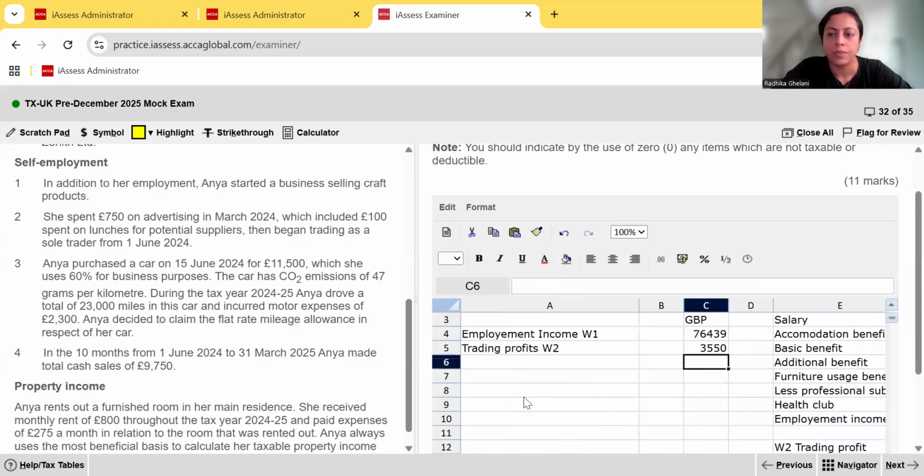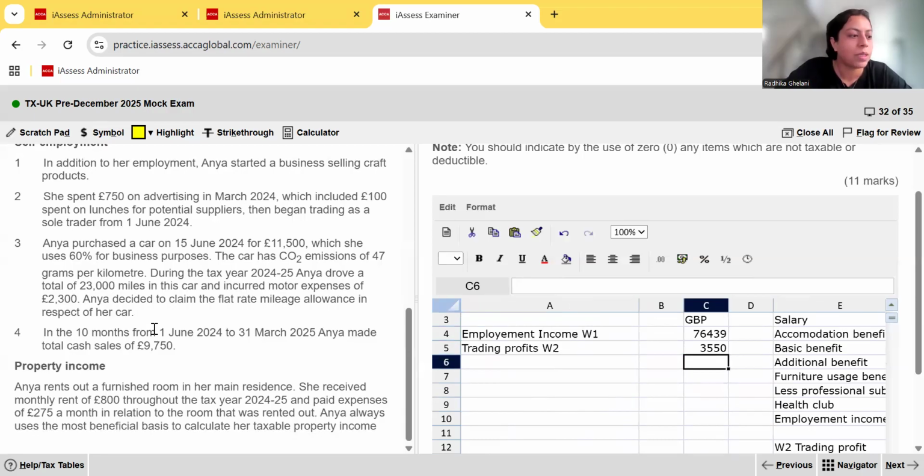And that's it. Then, coming now to property income. They've told us that Anya rents out a furnished room in her main residence. She received a monthly rent of £800 throughout the tax year 24-25 and paid expenses of £275 a month in relation to the room that was rented out. Anya always uses the most beneficial basis to calculate her taxable property income.